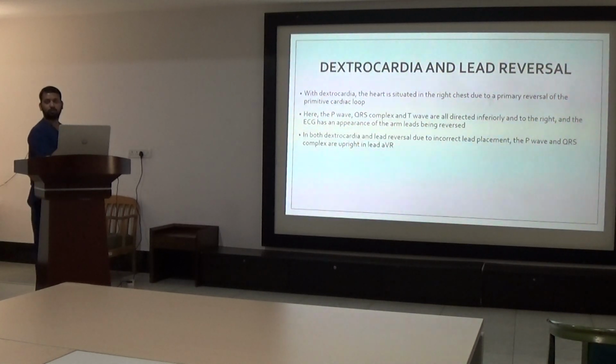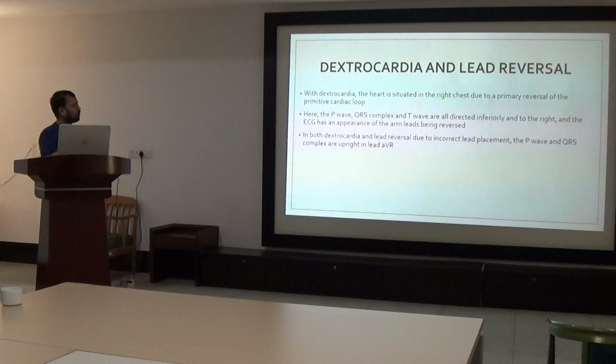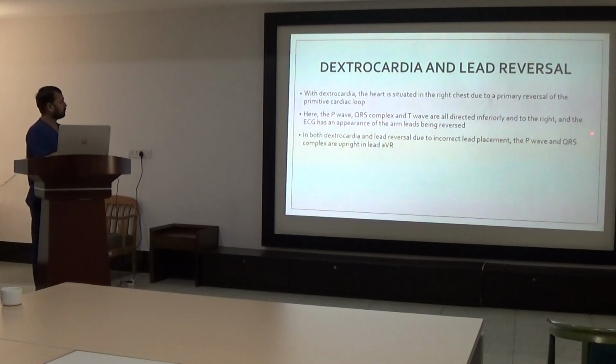And finally, use of lead aVR in dextrocardia and lead reversal. With dextrocardia, the heart is situated on the right side of the chest due to primary reversal of the primitive cardiac rhythm. Here the QRS complex and T waves are directed inferiorly and to the right side of the heart. So the ECG appears like a limb lead reversal. In both dextrocardia and lead reversal, the P, QRS complexes are upright in lead aVR.